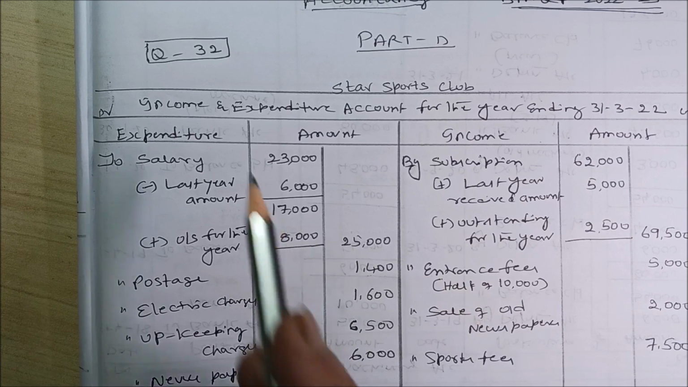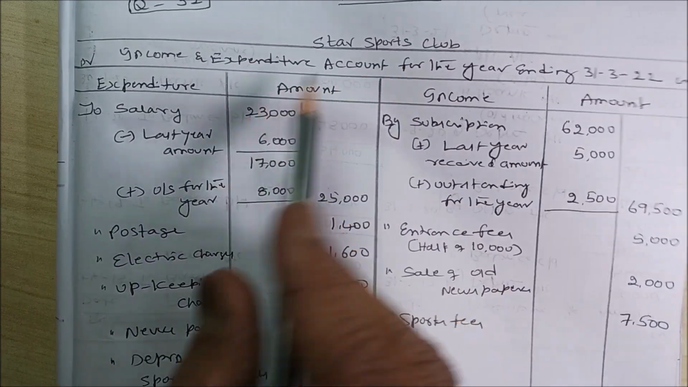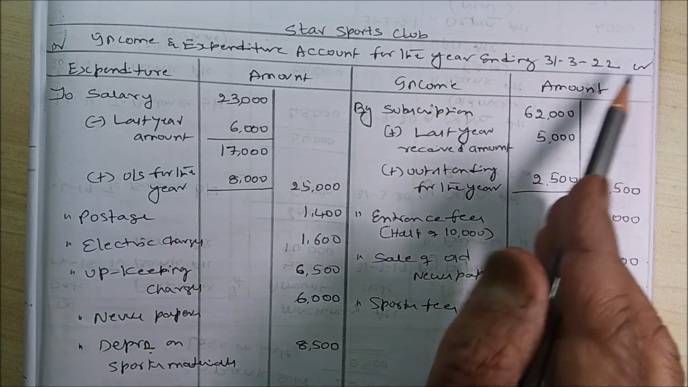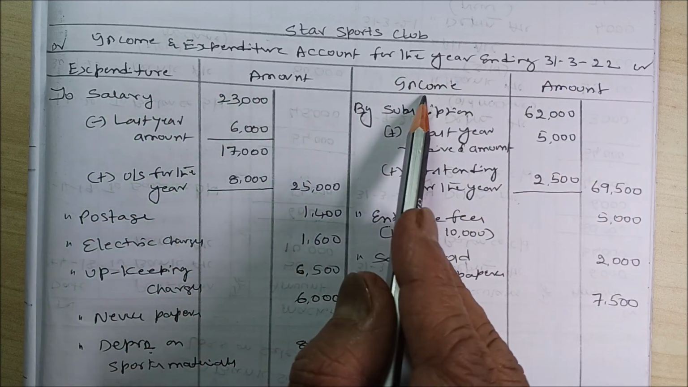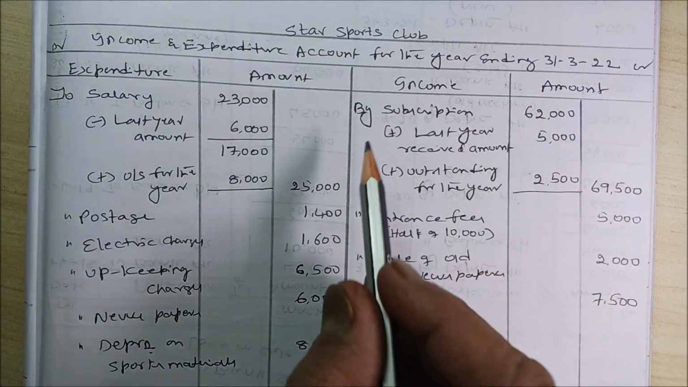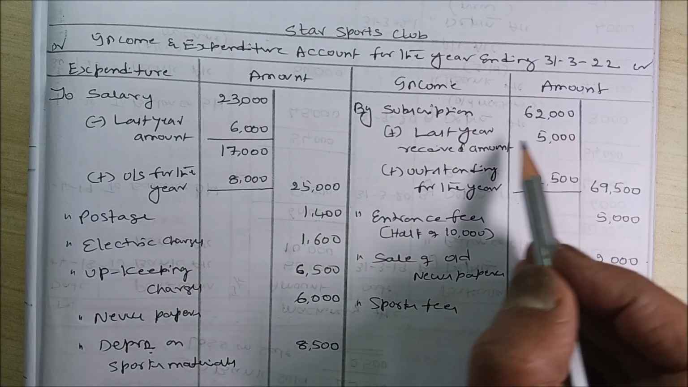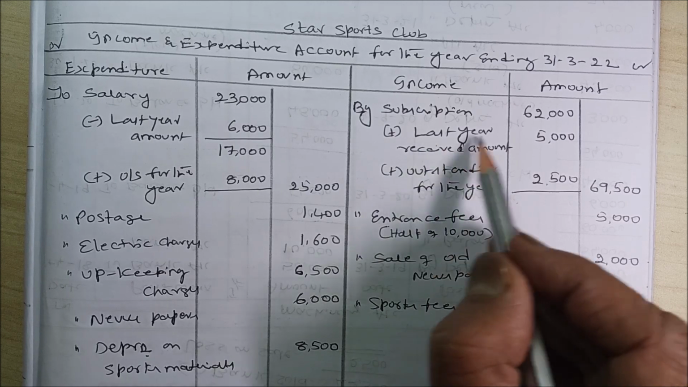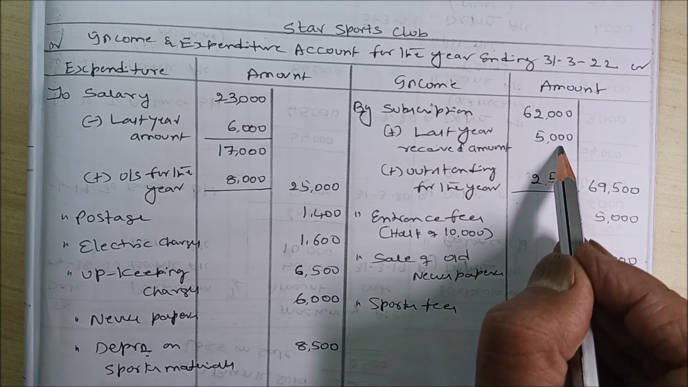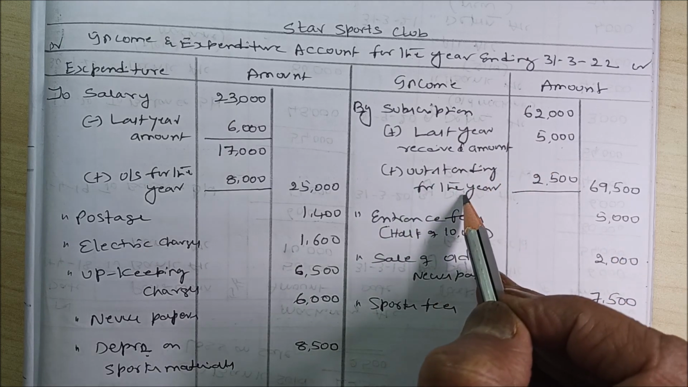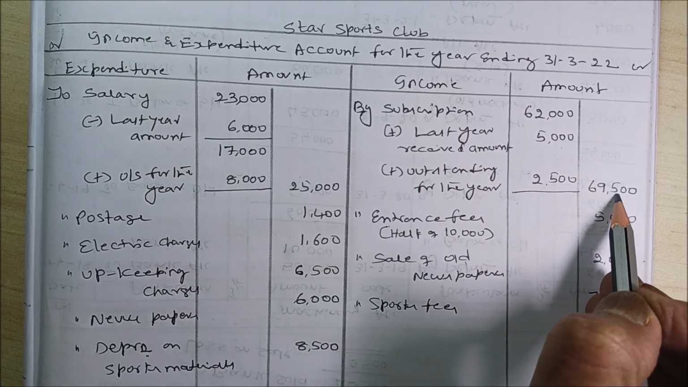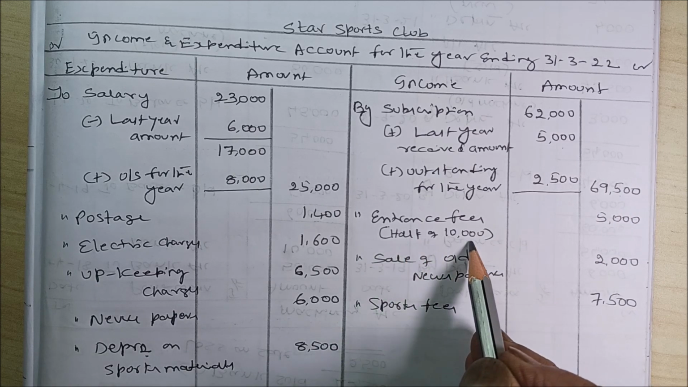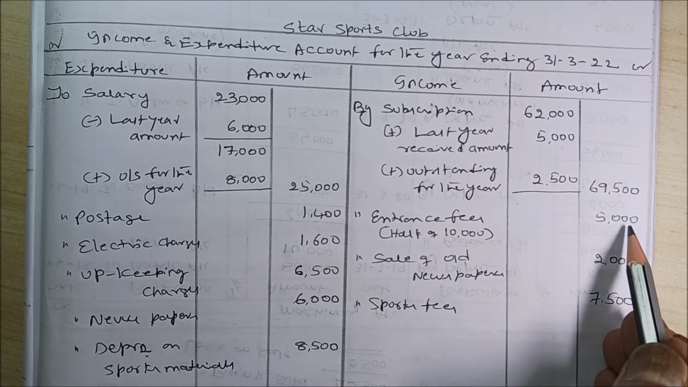Here it is, one by one. Sports club, income and expenditure account for the year ending 31/3/22. Expenditure amount, income amount, debit side, credit side. By subscription 62,000. Last year 5,000 has been given for the current year, so add last year's received amount 5,000. Add outstanding for the year 2,500. Total it comes to 69,500. Entrance fees, I have taken half of 10,000, half to be treated as revenue, 5,000.